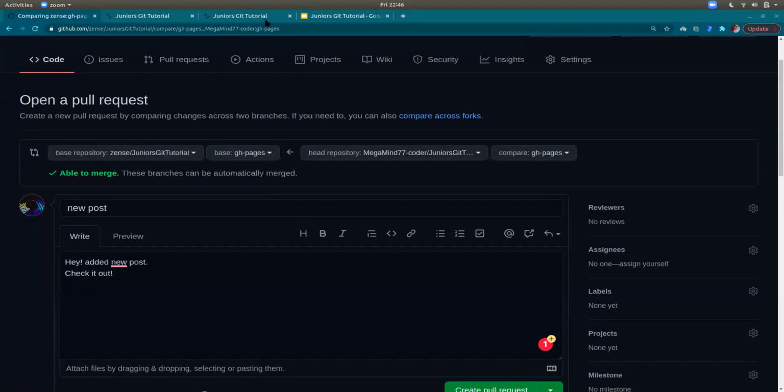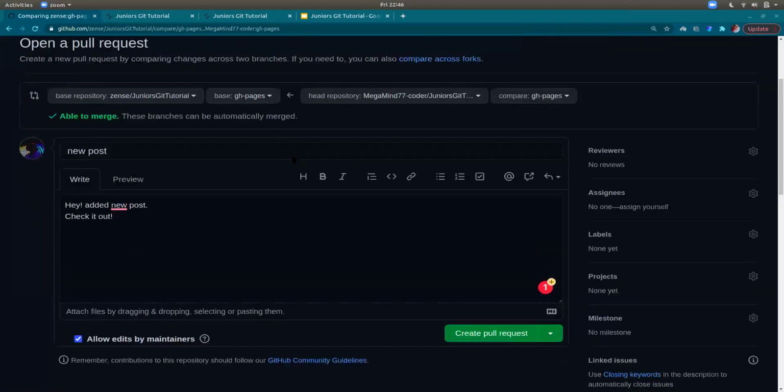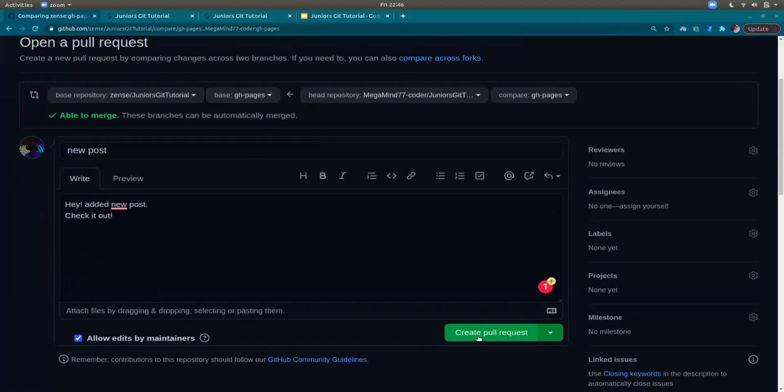Okay, fine. See, so the pull request is always created from the forked repository, which is the copied version of the main repository onto your account, and from the forked repository to the main repository. Okay, so now I'll create a pull request.